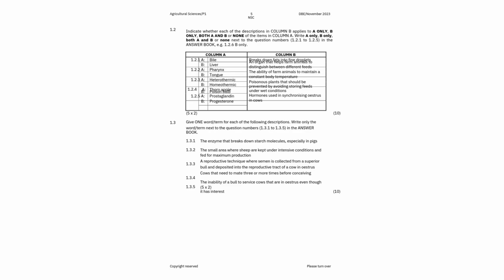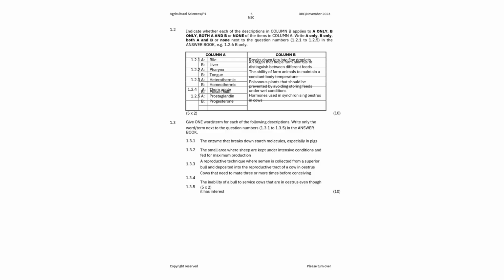Then we move to the next one, the ability of farm animals to maintain a constant body temperature. So we have heterothermic, then we have homeothermic, right? So homeothermic animals maintain a constant body temperature, while heterothermic animals have varying body temperatures, right? So what is the correct answer there? It is B only, right?